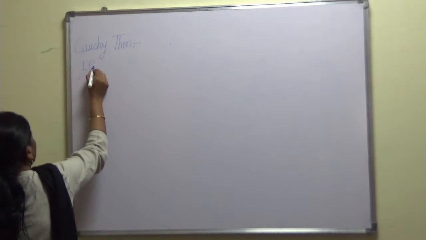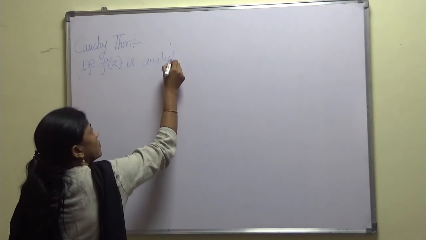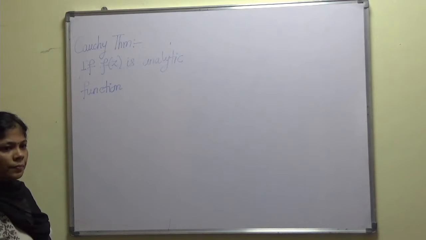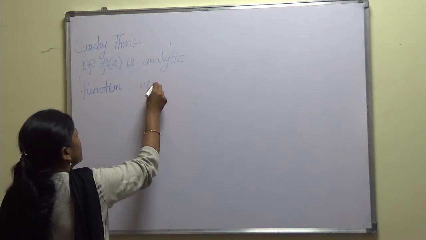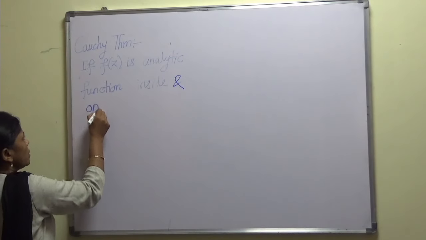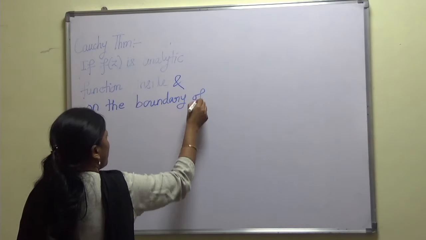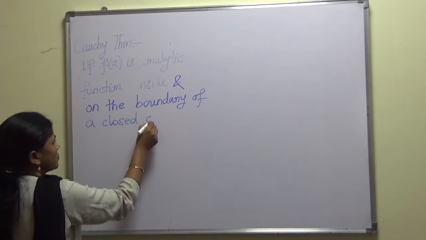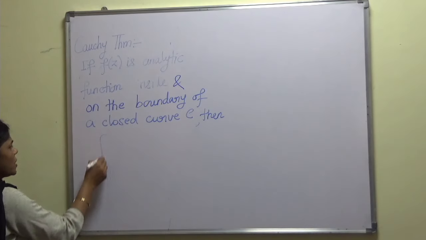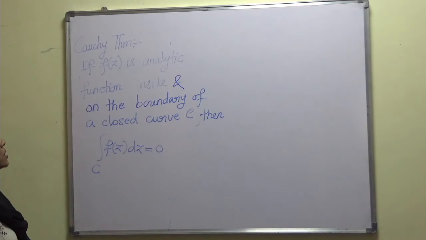If f of z is an analytic function inside and on the boundaries of a closed curve C, then the integration over C of f of z dz is equal to 0. So this is what the Cauchy theorem says.